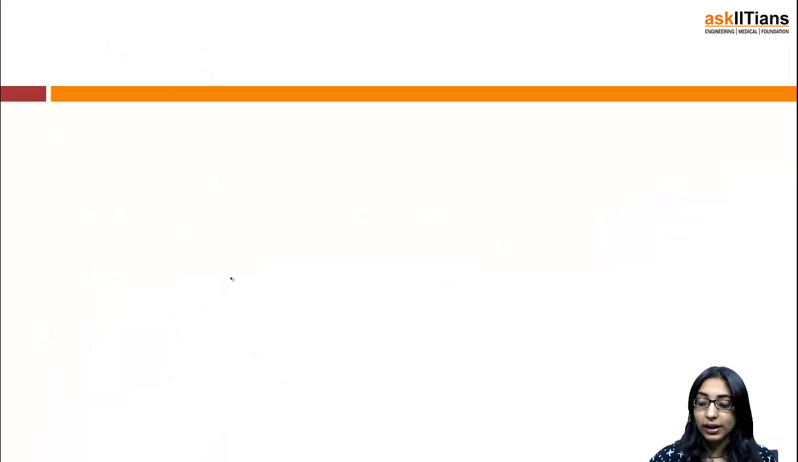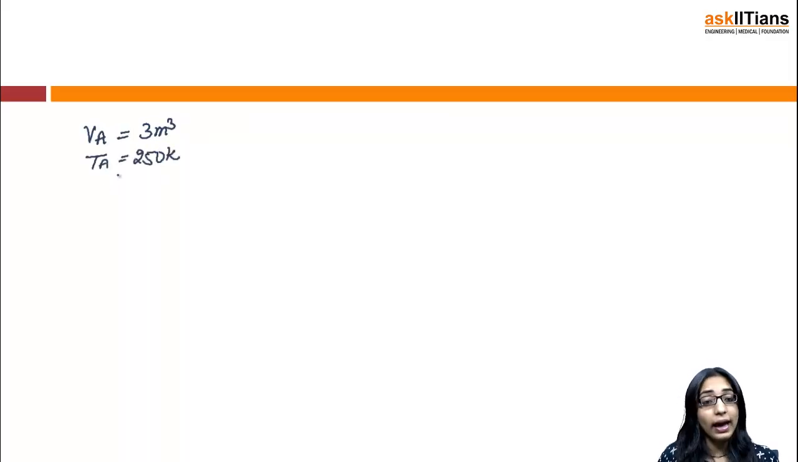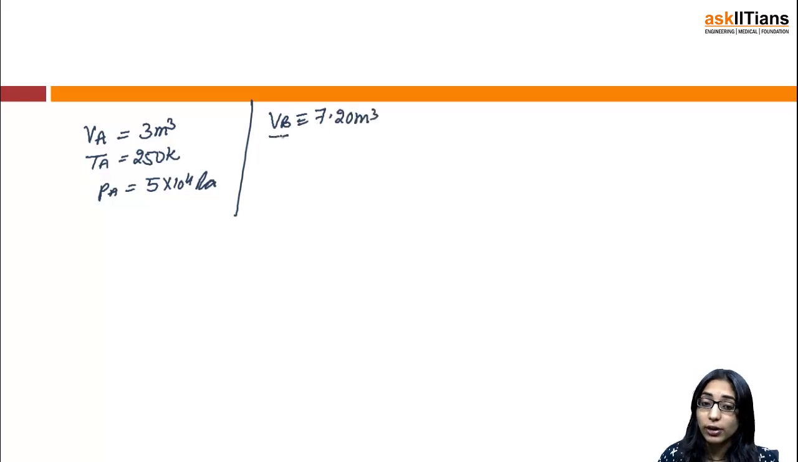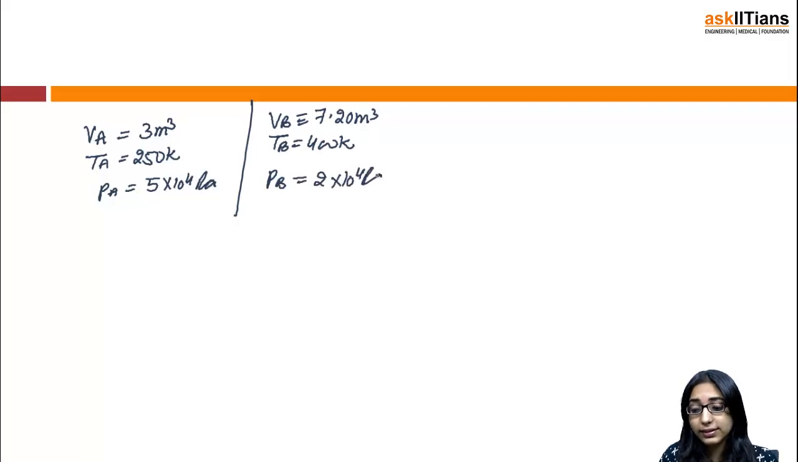Now, how to do this kind of question? I will simply write down all the data points given. The volume of A is 3 meter cube, the temperature of A is 250 Kelvin, and the pressure of A is 5 into 10 raised to the power 4 pascals. Also, the volume of B is 7.20 meter cube, the temperature of B is 400 Kelvin, and the pressure of B is 2 into 10 raised to the power 4 pascals.